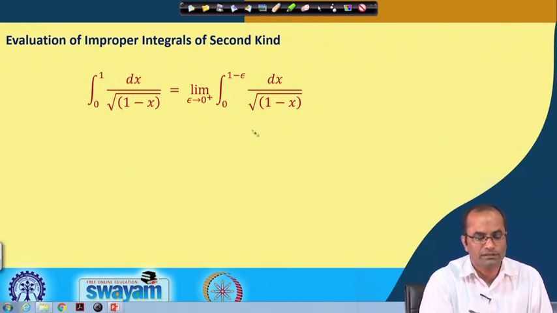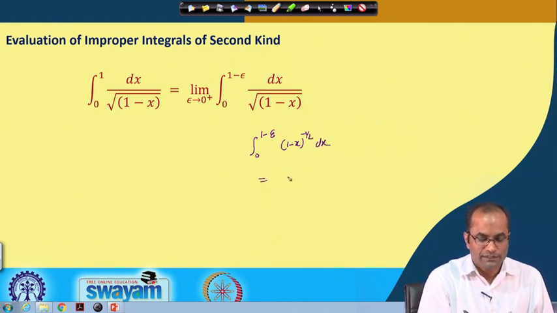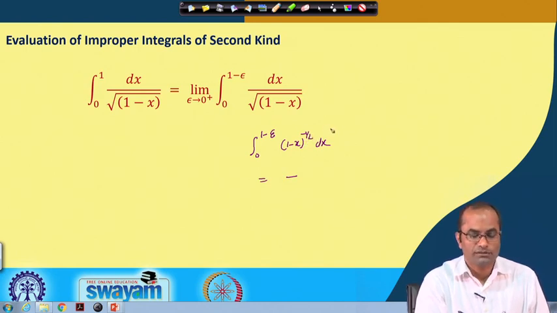So, what is this integral value here? We have the integral from 0 to 1 minus epsilon of (1 minus x) to the power minus half dx, which if we integrate, we have minus 1 because of the minus sign, and minus half plus 1 will be half.